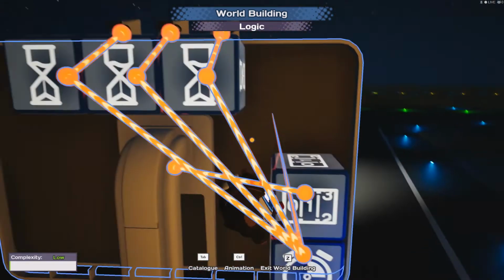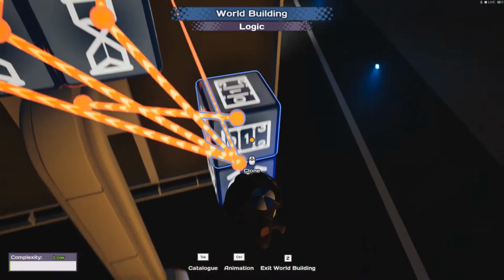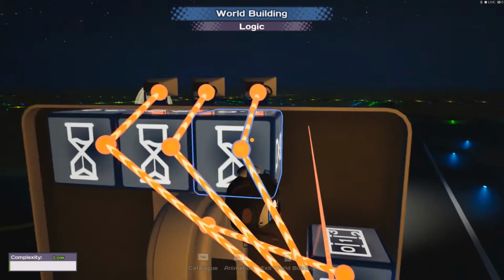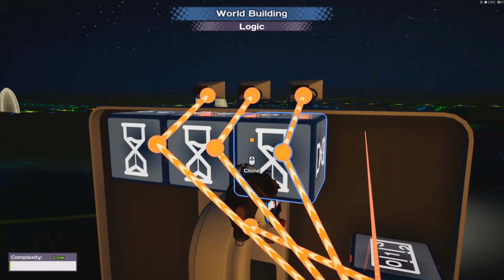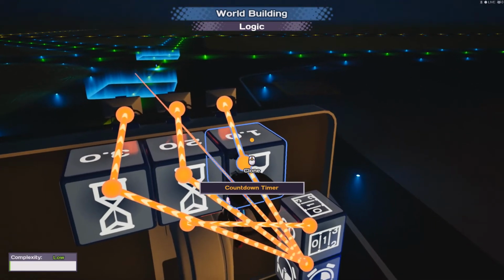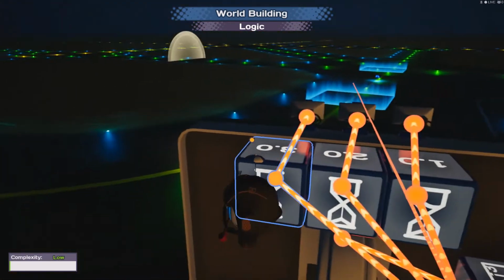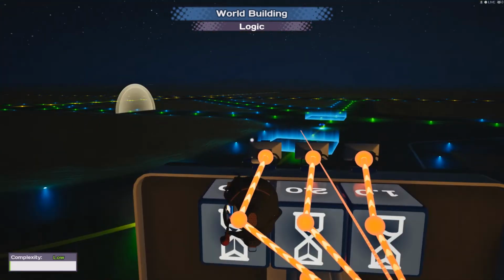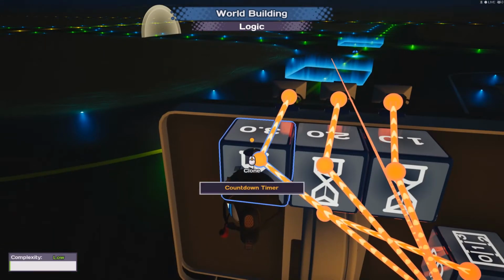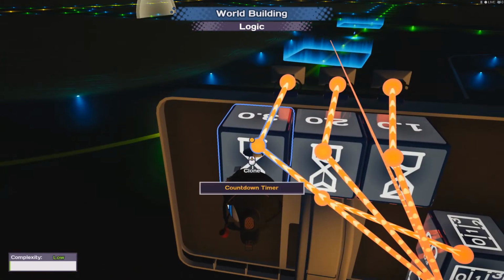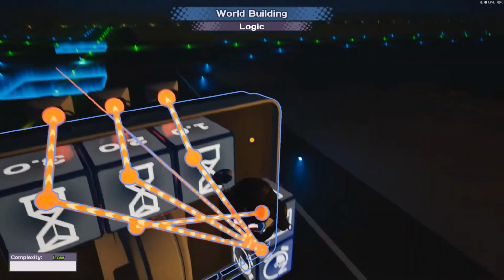Okay, so this will basically work in parallel. So you've got delay starting the countdown timer, but at the same time it will also trigger these 3 at the same time, and they'll each light up in order. So this one after 1 second, this one after 2 seconds, this one after 3, which should correspond with, once all 3 lights are green, well, white, this should also trigger at the same time as this last one and start the timer.